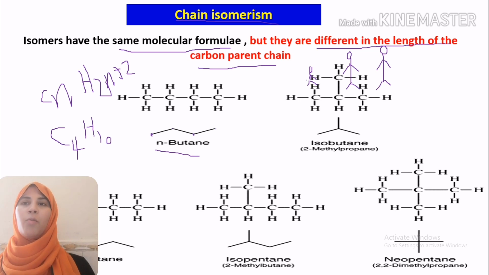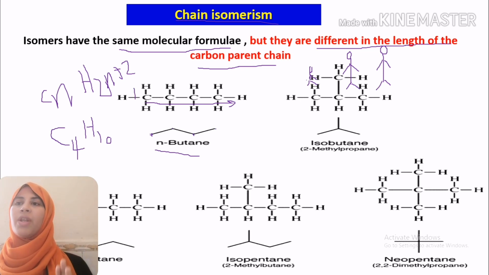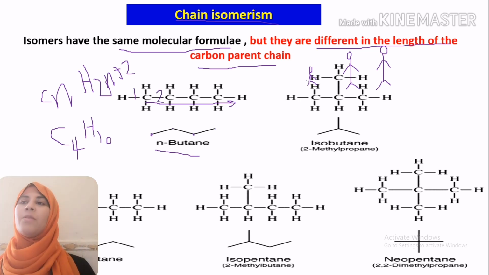In our structural formula of butane, we have our stem, our parent chain. Our parent chain consists of 4 carbon atoms: 1, 2, 3, 4. It is butane. The second one is its isomer, another shape.